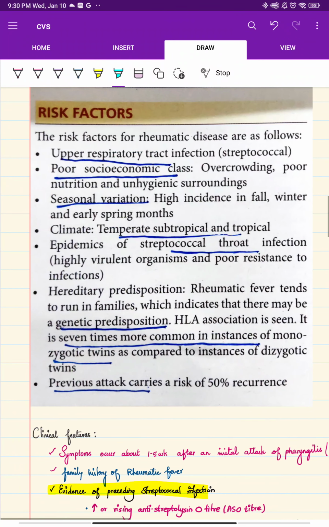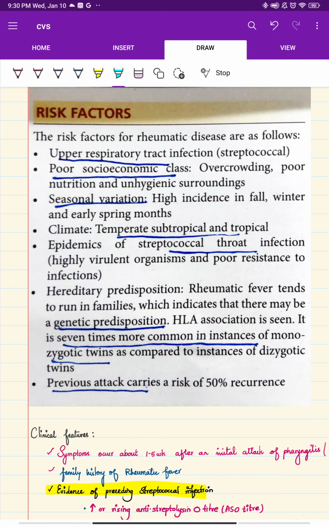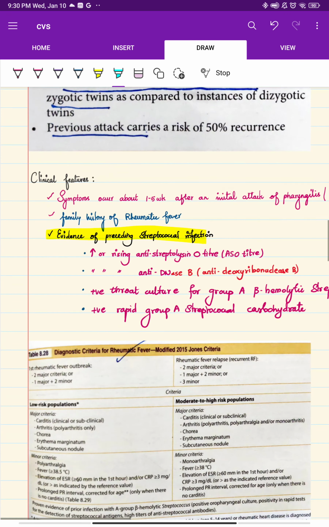So what are the risk factors? If you get an upper respiratory tract infection, it is a risk factor. If you are in a poor socioeconomic class, seasonal variation like high incidence in fall, winter and early spring, subtropical and tropical temperatures, then if you have prior epidemics of streptococcal throat infections, or any hereditary predisposition, like HLA association. It is 7 times more common in monozygotic twins, and previous attack carriers also are more common.